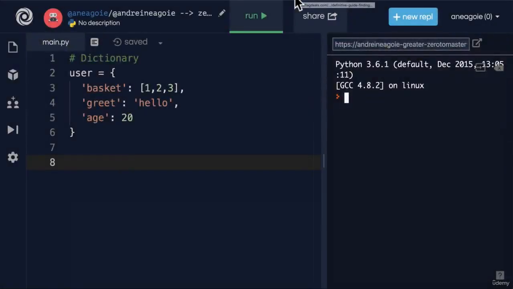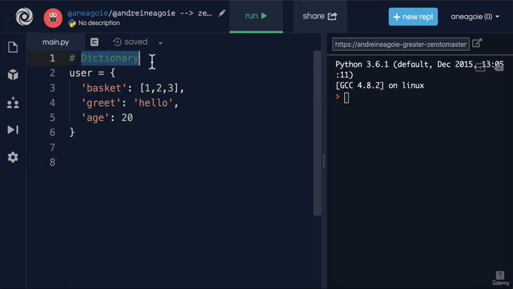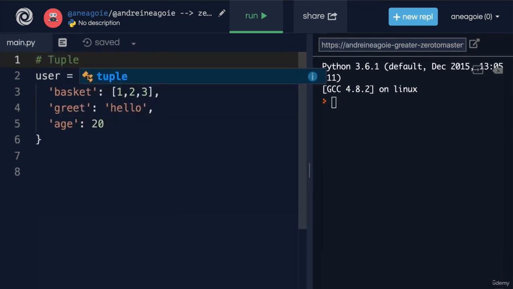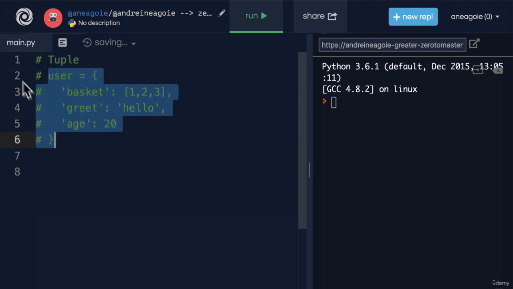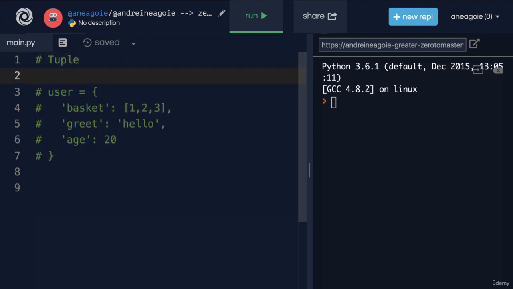Hooray, it's time for our third data structure as we continue down our different data types in Python. And this one is called a tuple or tuple, depending on how you like to pronounce it. And we actually saw this slightly when we talked about dictionaries. But before we get into that, what are tuples?